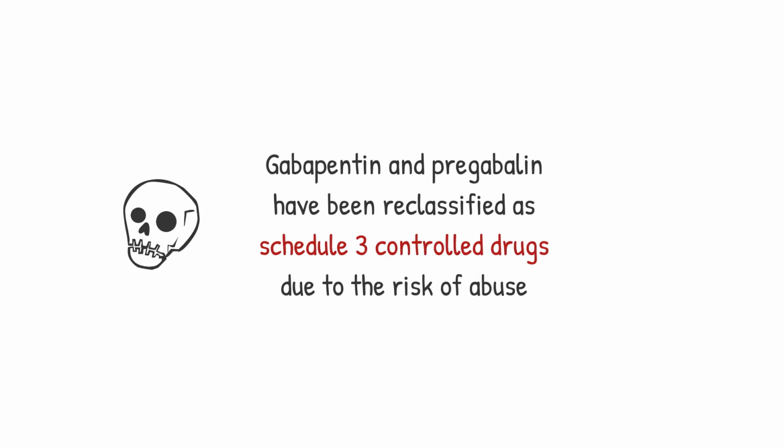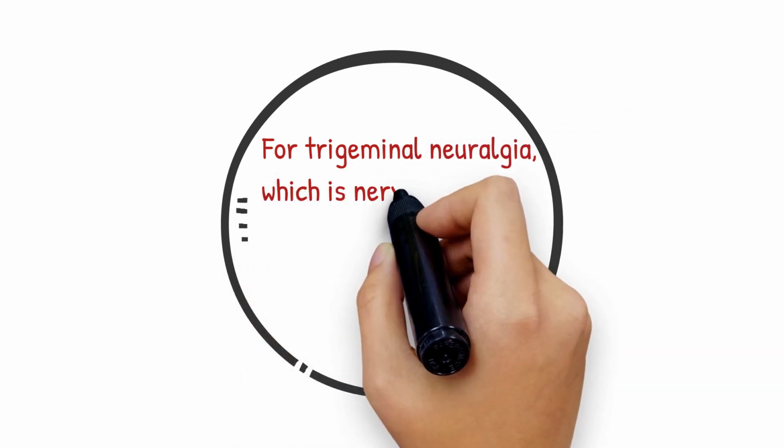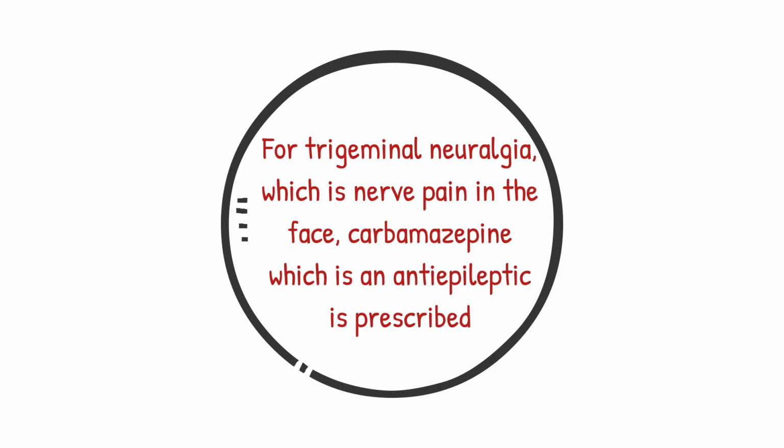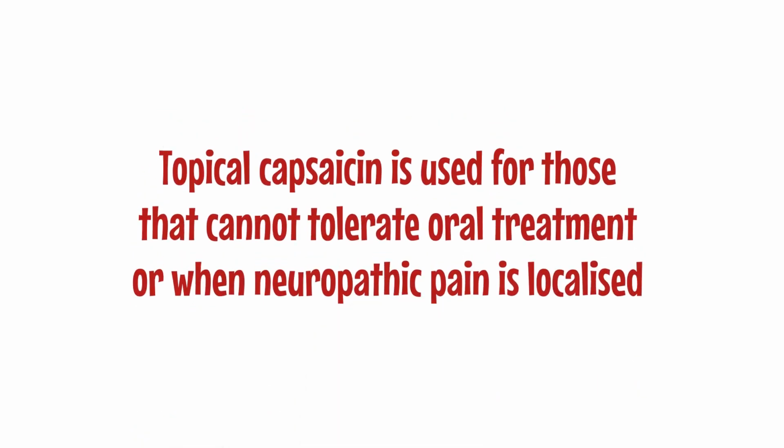Gabapentin and pregabalin have been reclassified as Schedule 3 controlled drugs due to the risk of abuse. For trigeminal neuralgia, which is a nerve pain in the face, carbamazepine, which is an anti-epileptic, is prescribed. Topical capsaicin is used for those that cannot tolerate oral treatment or when neuropathic pain is localized.